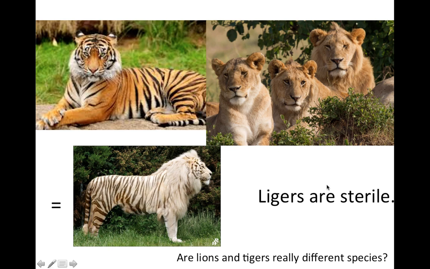Ligers, as it turns out, are sterile. That means they cannot have babies. So are lions and tigers really different species? Yes, they are, because ligers can't have babies. So even though they can reproduce and make a baby, their baby can't have babies. The product of their reproduction cannot reproduce. So we know lions and tigers are actually different species.